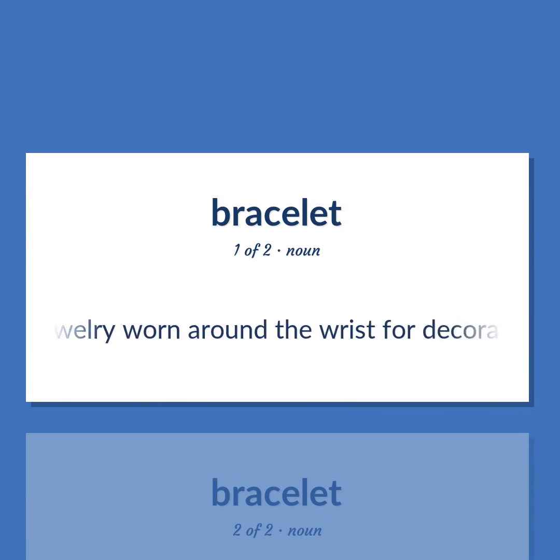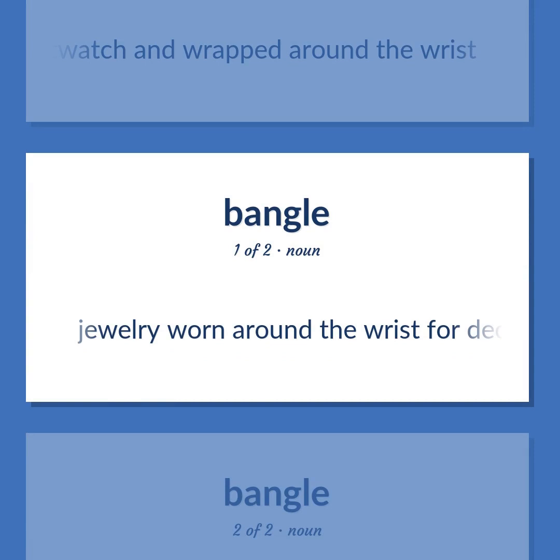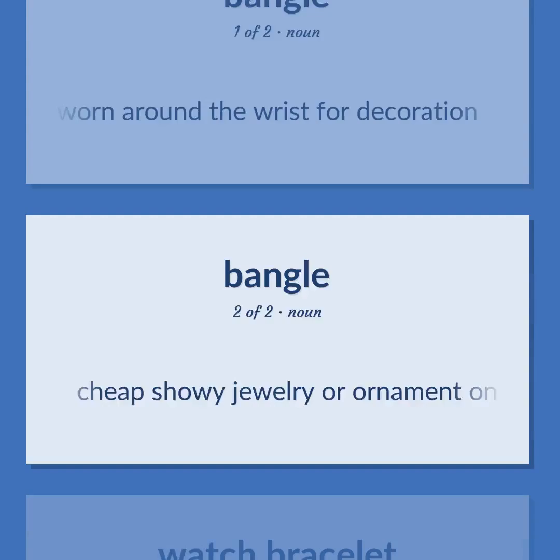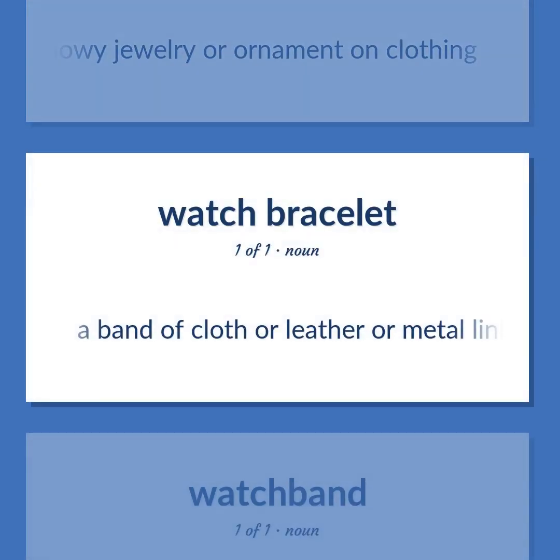Jewelry worn around the wrist for decoration. A band of cloth or leather or metal links attached to a wristwatch and wrapped around the wrist. Jewelry worn around the wrist for decoration. Cheap showy jewelry or ornament on clothing. A band of cloth or leather or metal links attached to a wristwatch and wrapped around the wrist.